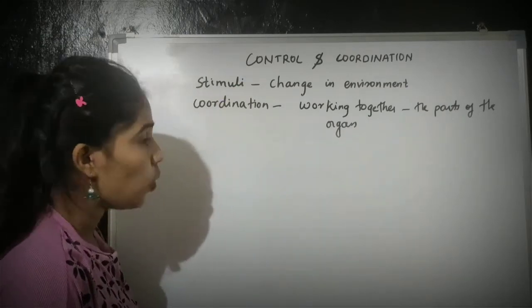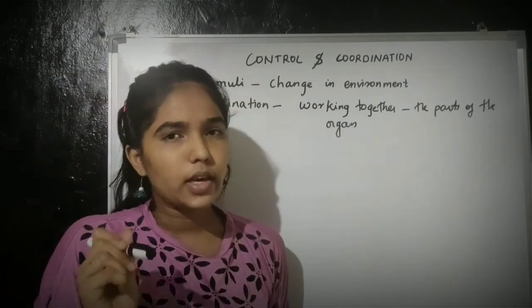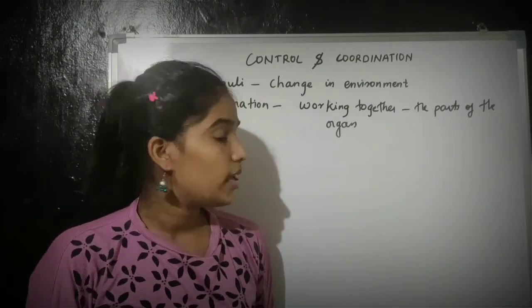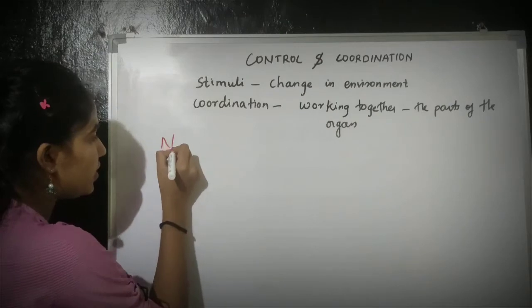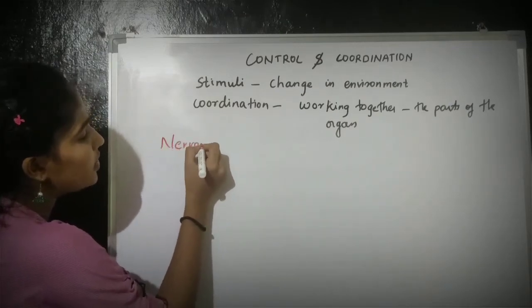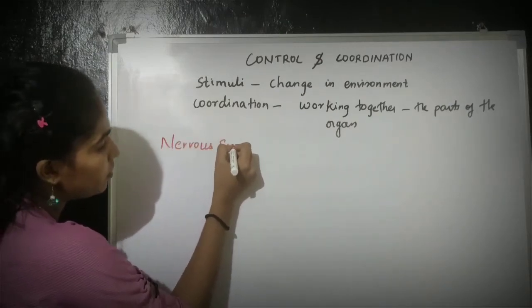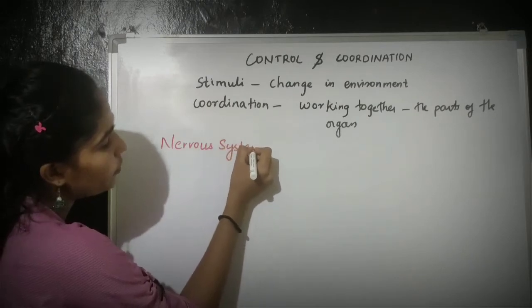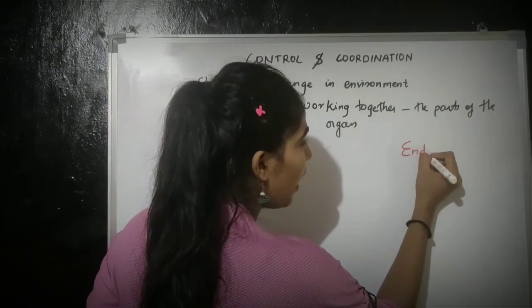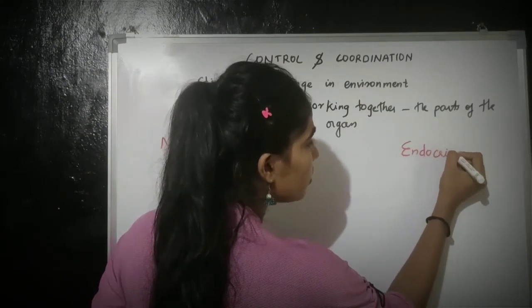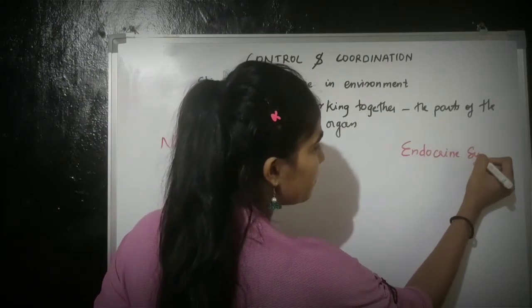Now, in animals, control and coordination is done by two systems. First is the nervous system, and the second one is the endocrine system.